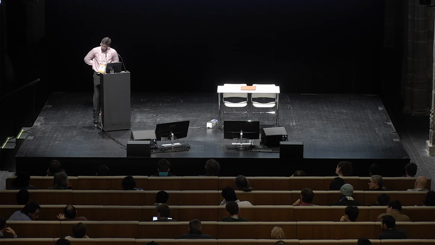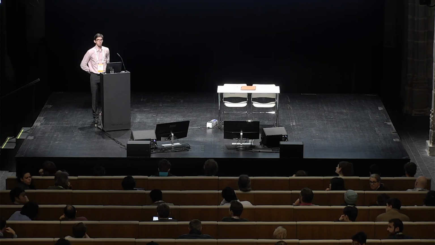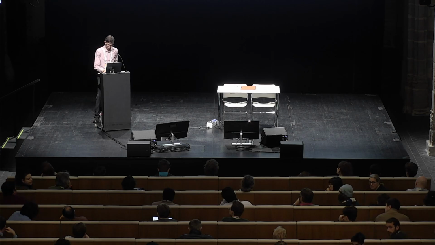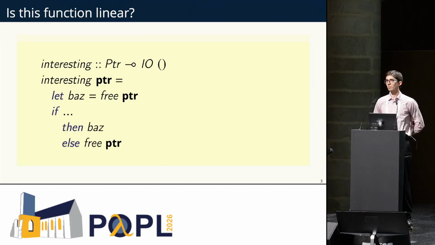Question up there. Hi, I had a question on the first example. First of all, the let y equals free x in if. I can imagine another way to type check this program might be let baz pointer prime equals free pointer prime, and then when I use baz, I pass in my linear value, baz pointer.